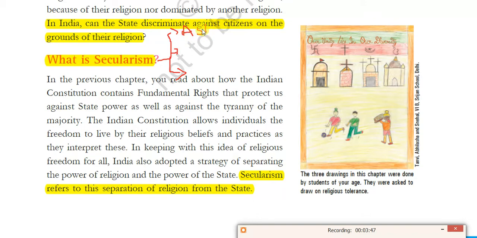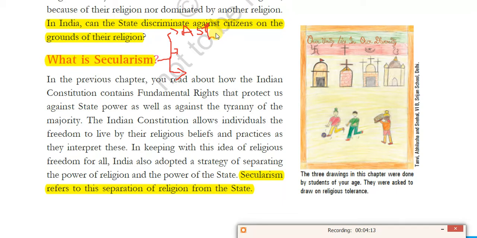An atheistic state means the state does not believe in religion and will not support religion. Second, a theocratic state, for example Pakistan. It supports only the Islamic community. The state has a particular religious community. That is called a theocratic state.